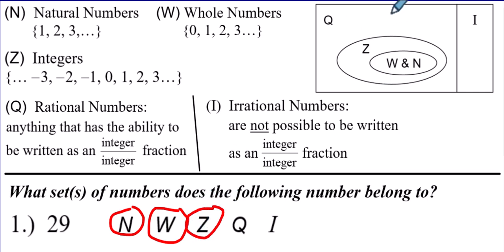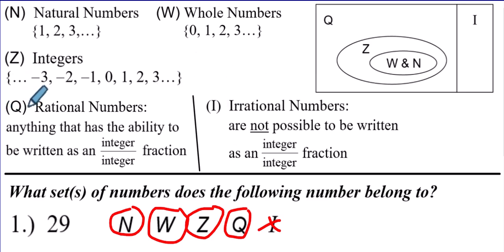Q for the rationals. Everything that's a natural number and whole number is also an integer and is also a rational. And then irrationals, no, they're a different ballgame, which is why the graphic organizer shows them as a separate box. If you could write it as an integer over an integer fraction, then it's rational, not irrational. You can't be rational and irrational at the same time. It's impossible. Before I go any further, if you're wondering why integers is a capital Z, it's because capital I was already taken by irrational numbers.